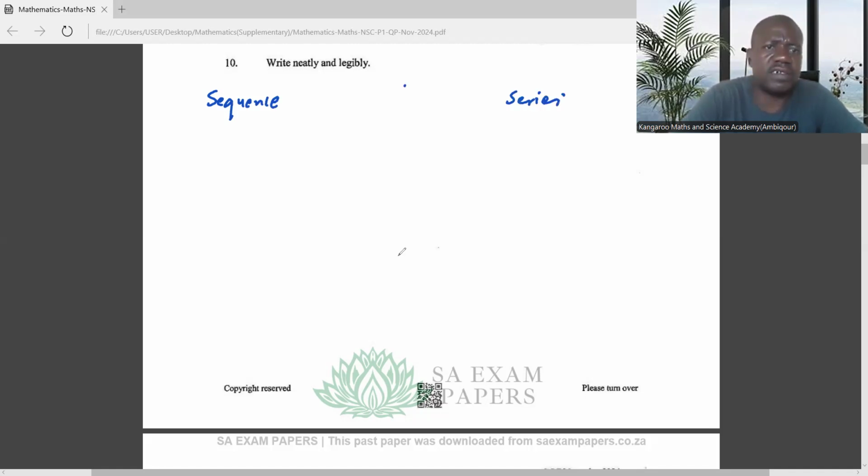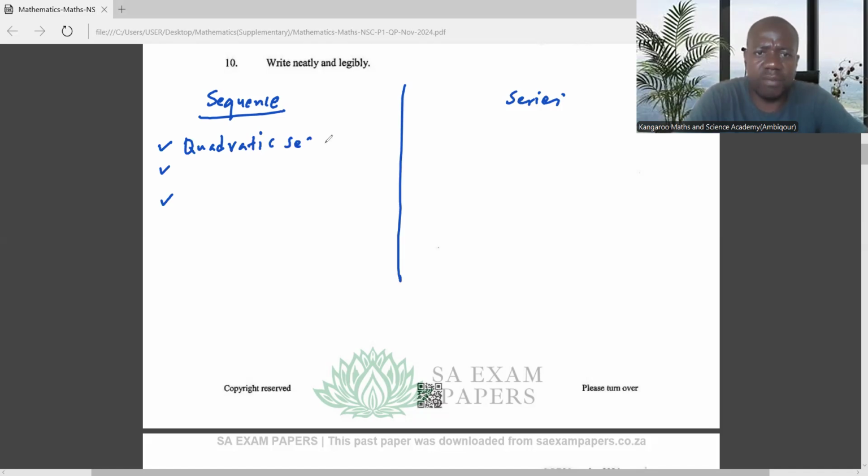First, start with sequences. Number 1, there are 3 kinds of sequences that you need to prepare for. We have something called quadratic sequence, which you learned in grade 11. Make sure that you spend more time on this. Secondly, go to arithmetic sequence. Just make a summary on this arithmetic and geometric.